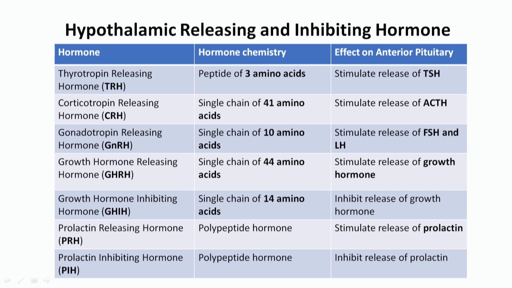They are made up of different amino acids and they have different roles. Whatever the name is, they will do the action corresponding to that. One example is TRH, thyrotropin releasing hormone. What will it do? It will stimulate the release of TSH, thyroid stimulating hormone. Like that, GnRH, gonadotropin releasing hormone, will stimulate the release of the gonadotropin hormones FSH and LH. So, different releasing and inhibiting hormones have different functions.